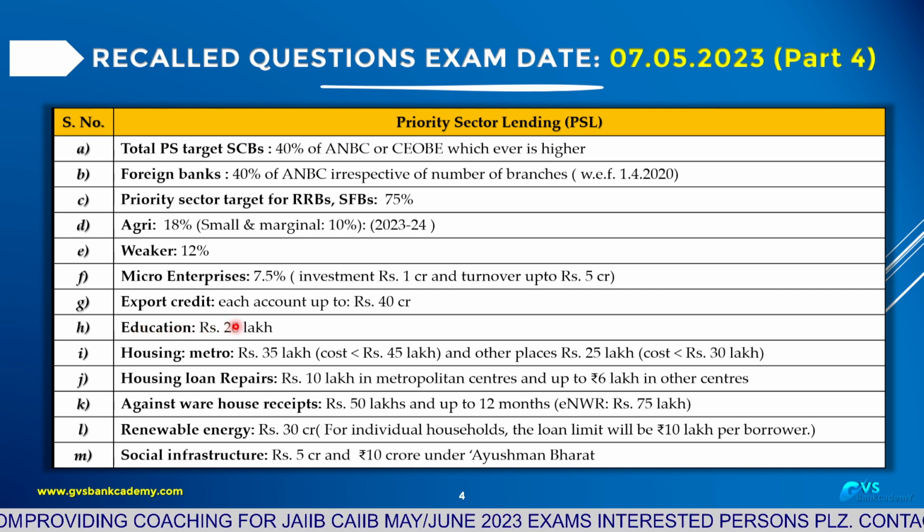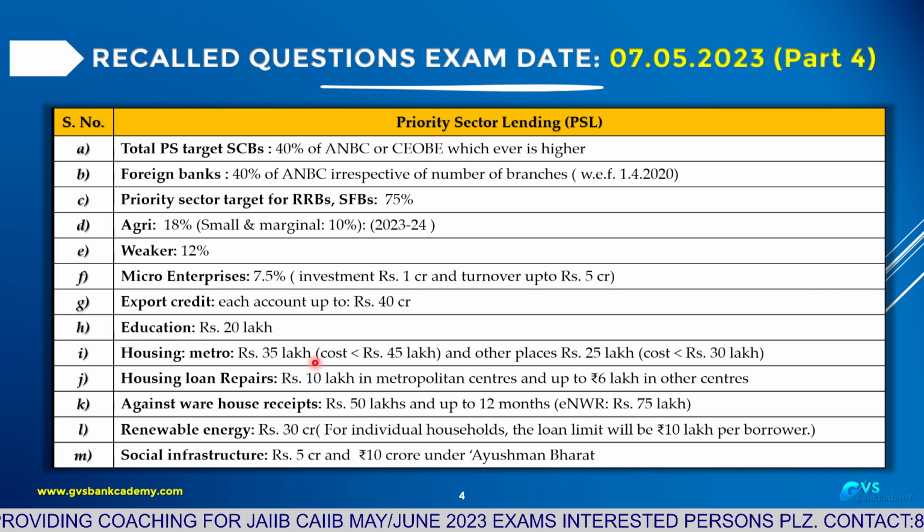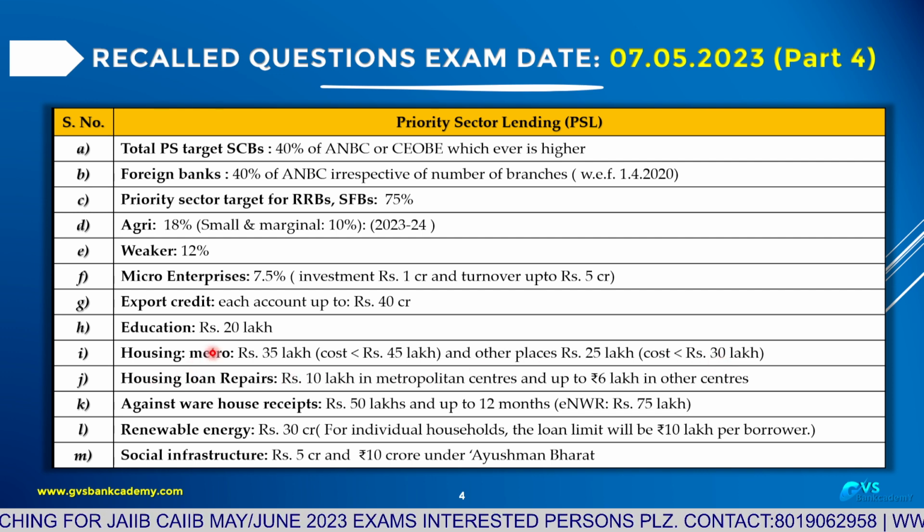Education loan 20 lakhs. Housing loan in metro 35 lakhs, cost not exceeding 45 lakhs. Other places 25 lakhs, cost not exceeding 30 lakhs. Metro means population of 10 lakhs and above. Housing loan repairs: metro 10 lakhs.